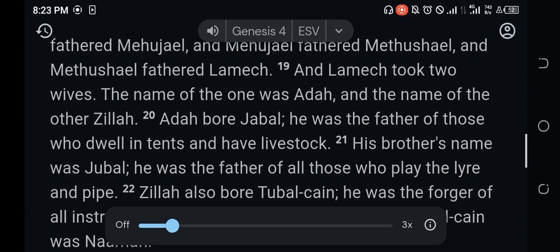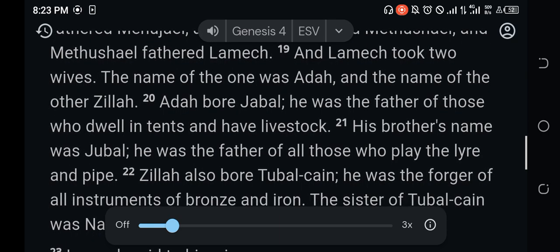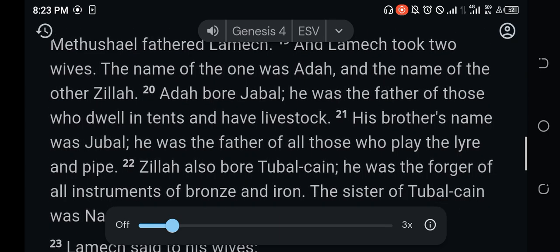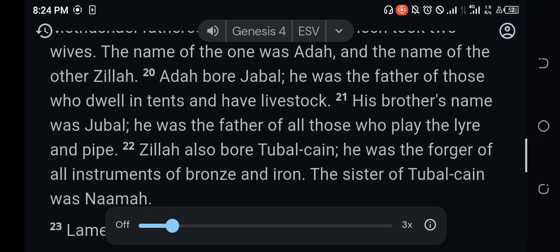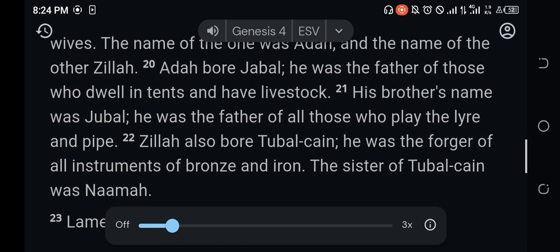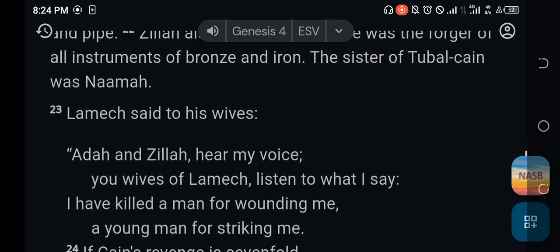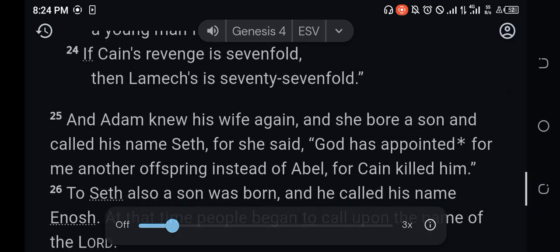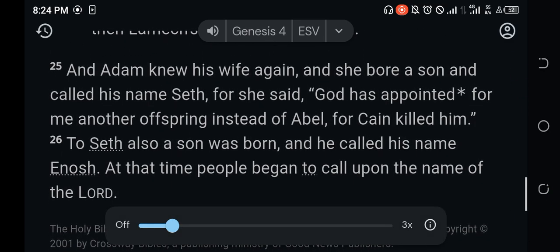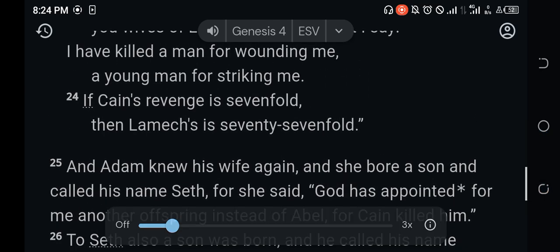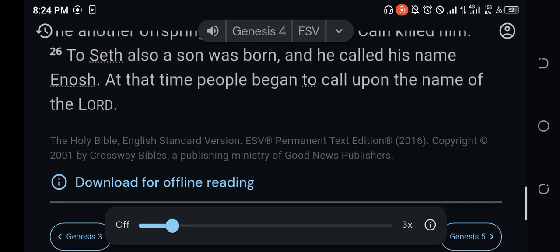So when you're making a thematic write-up, you do not include all the details. That's what happened here in this chapter. But if we look subsequently, we'll find that Adam indeed gave birth to sons and daughters.